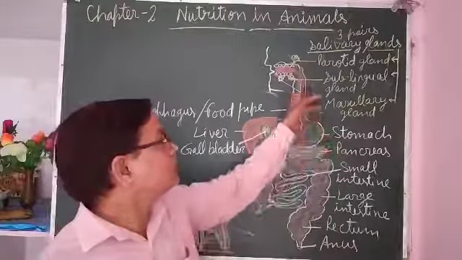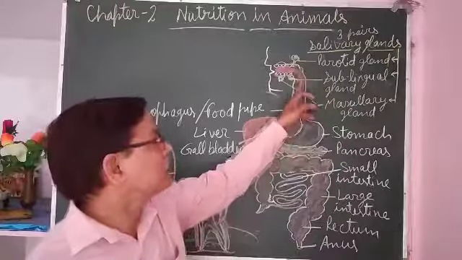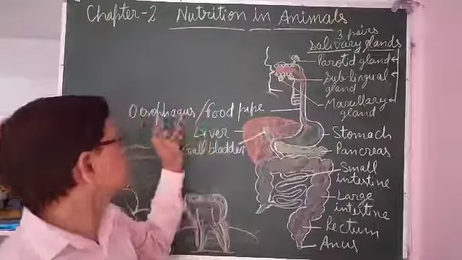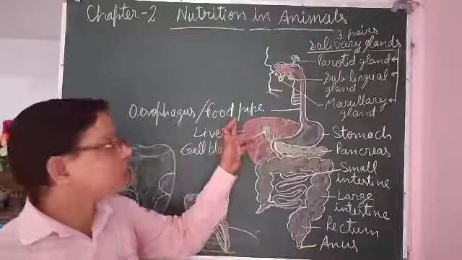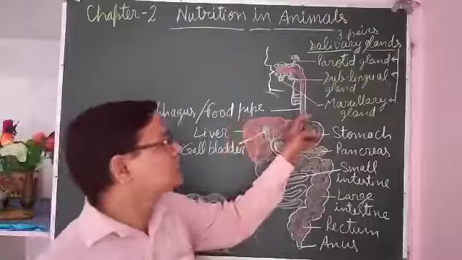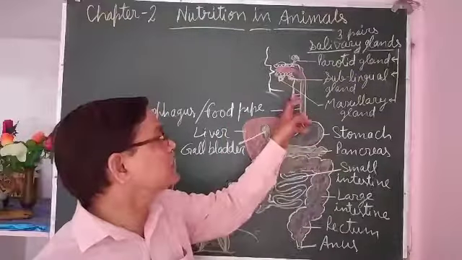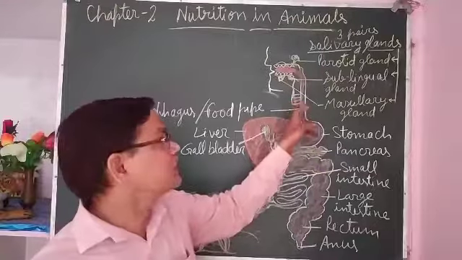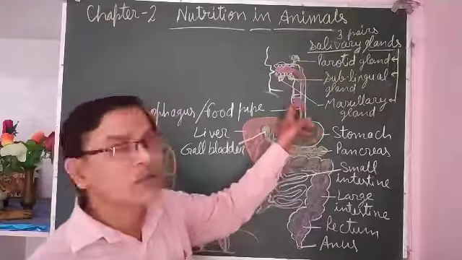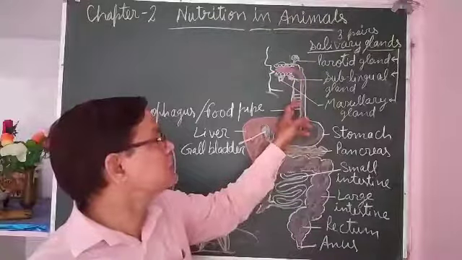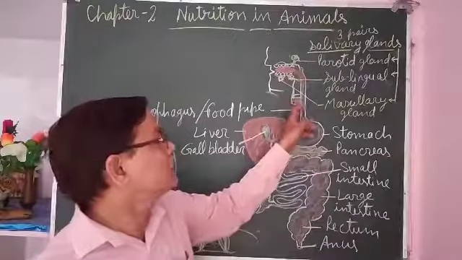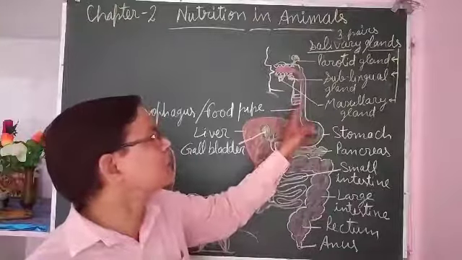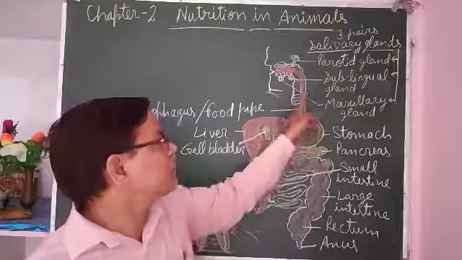After that, the pipe that connects the buccal cavity to the stomach is called the esophagus or food pipe. This is flexible. What you are seeing here is the windpipe, which is not related to the digestive system but to the respiratory system, that is the trachea. Since it is not related to the digestive system, it is not labeled here. So this is the food pipe.